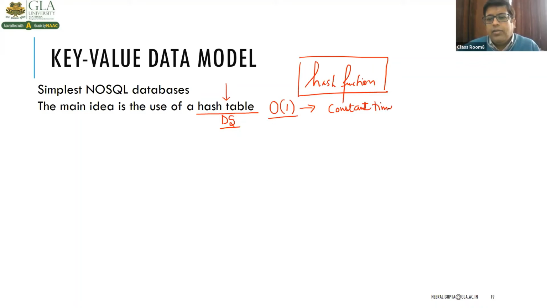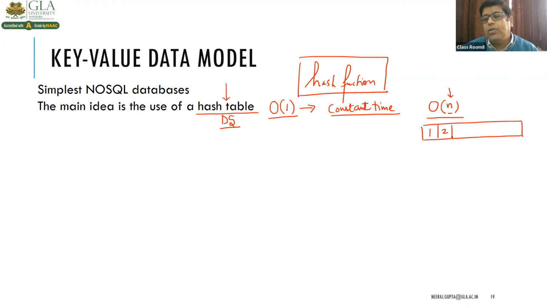Like if we say order of n, that means what? If we want to search something, then we have to search n number of times. For example, we have an array of 10 numbers.